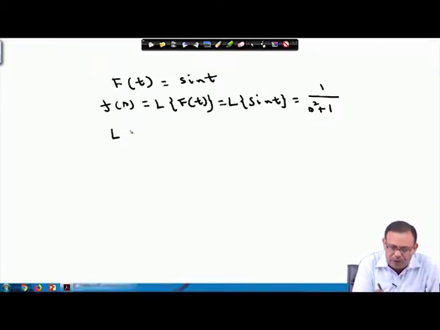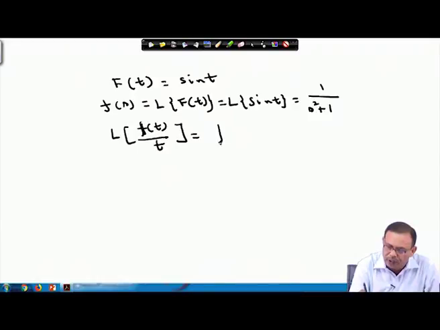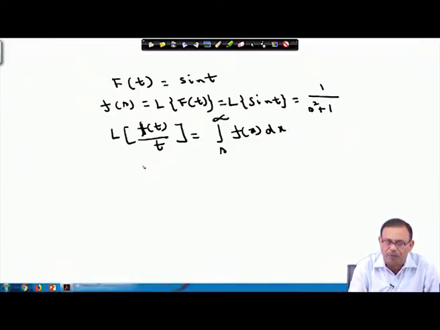I hope you remember this one: Laplace transform of f t by t equals the integral from s to infinity of f x dx. From the earlier theorem whatever we have proved, we have this result. If I divide a function by t, then this will be equal to the integral from s to infinity of f x dx.